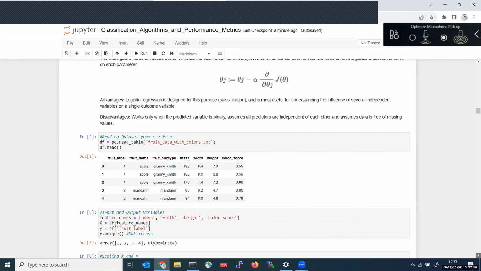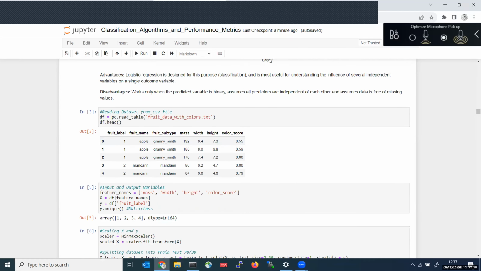Okay, so here is the simple project we have taken. We have taken fruit data. We are also providing the labels. So the fruit name apple is denoted with label 1, and mandarin is denoted with label 2, and then fruit subtype. Fruit subtype, as I told you, is for multi-label classification. For that, you can use this fruit subtype, Granny Smith, mandarin, something else like that. And these are the dimensions of the fruit.